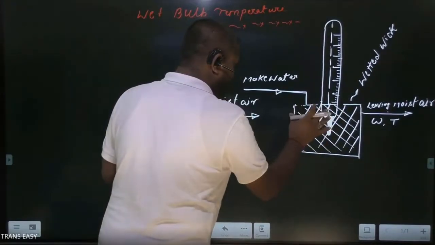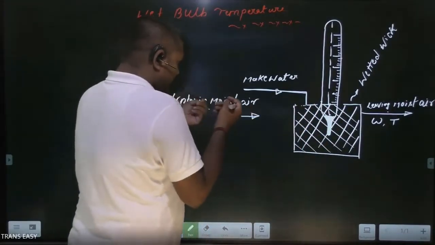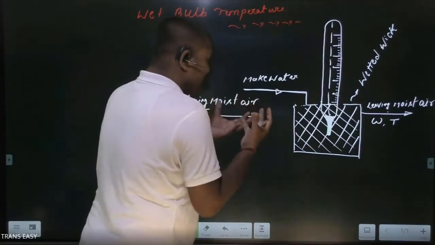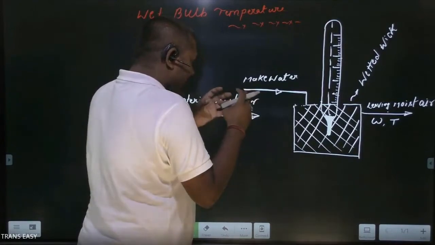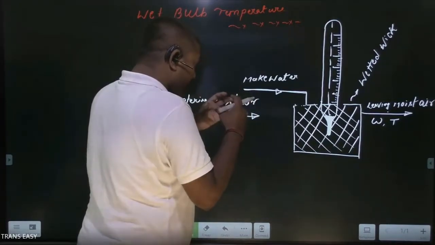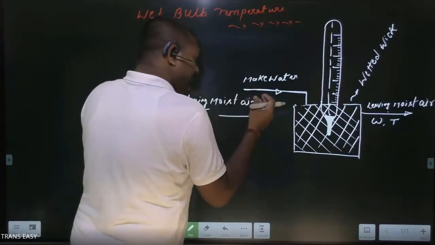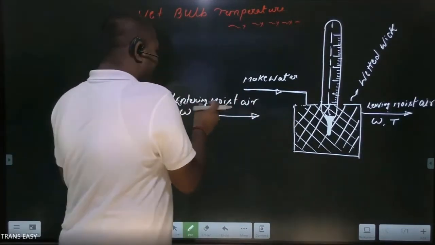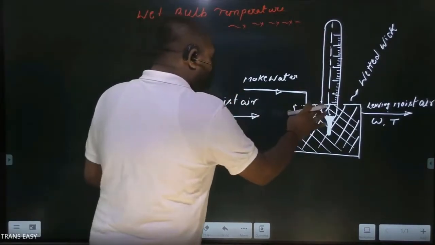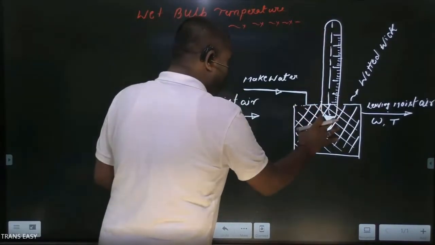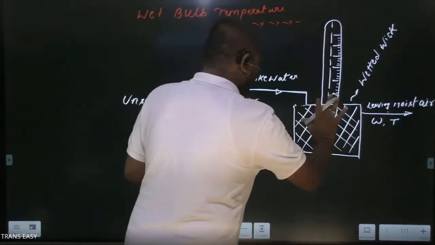We don't provide a situation like a spray, because a spray increases the surface area between moist air and water. In that case, it can take a huge amount of water vapor, but here water is trapped in a wetted wick and the unsaturated moist air is just flowing over it.